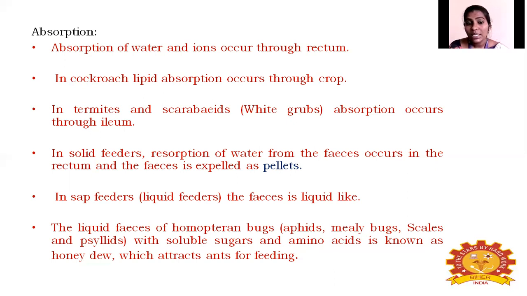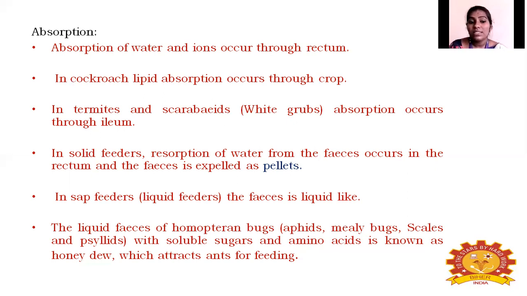In sap feeders, normally the feces will be liquid. The liquid feces of homopterans or any sap feeders, whether aphids, mealybugs, scales or psyllids, contains soluble sugars and amino acids and is known as honeydew. Along with the feces, the soluble sugars and amino acids also come out.